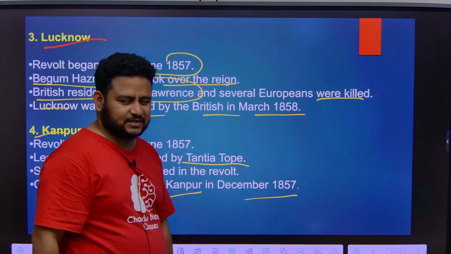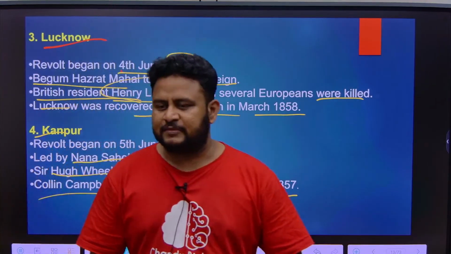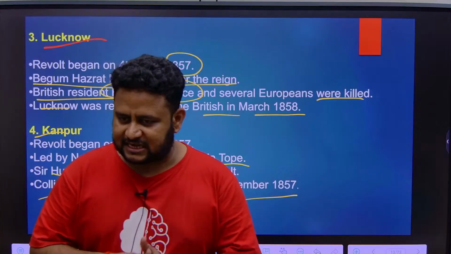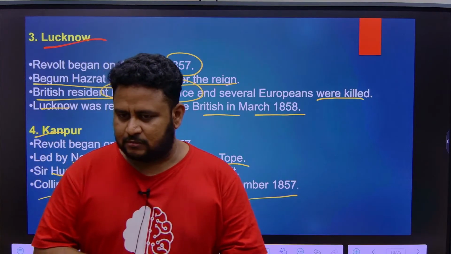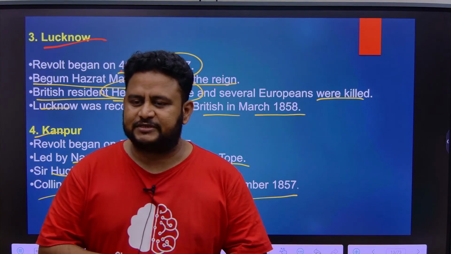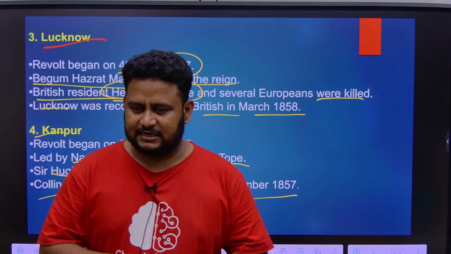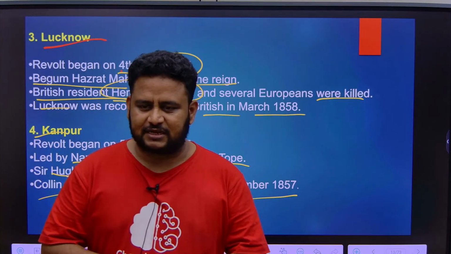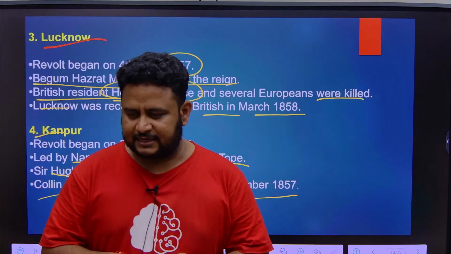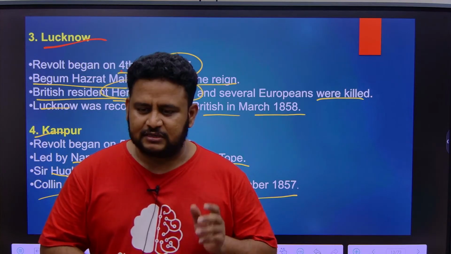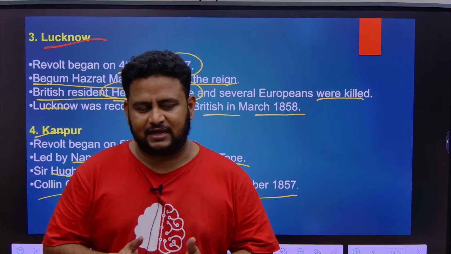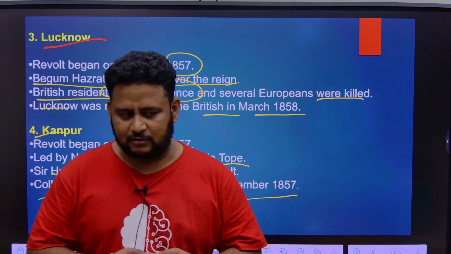Colin Campbell, just remember, but most importantly you have to remember whom? It is Nana Sahib. Nana Sahib is important, and also Tantia Tope. In the 1857 revolt, Tantia Tope is related to which of the following regions they can ask? It is Lucknow, Kanpur, Delhi, something like that. The answer is Kanpur. So Kanpur it is Nana Sahib and also Tantia Tope. Whom did they kill? Hugh Wheeler.